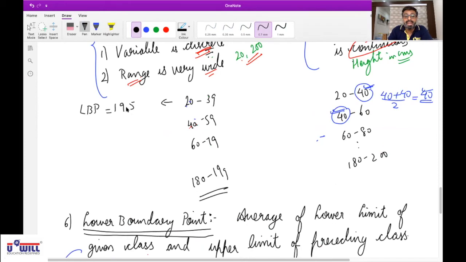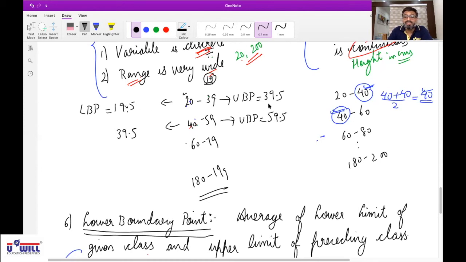Why 19.5? If there was a preceding class, its upper limit would have been 19. So 20 plus 19 divided by 2, 19.5. Upper boundary point: 39 plus 40 divided by 2, 39.5. Here lower boundary point, 40 plus 39 divided by 2, 39.5. Upper boundary point: 59 plus 60 divided by 2, 59.5.